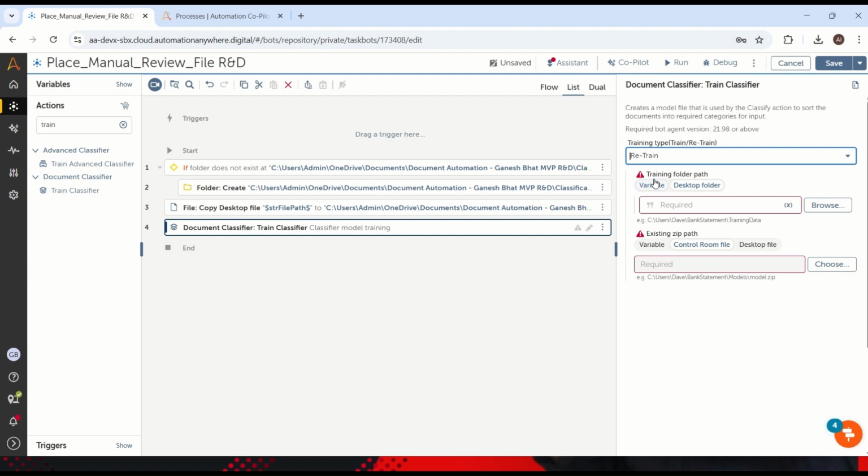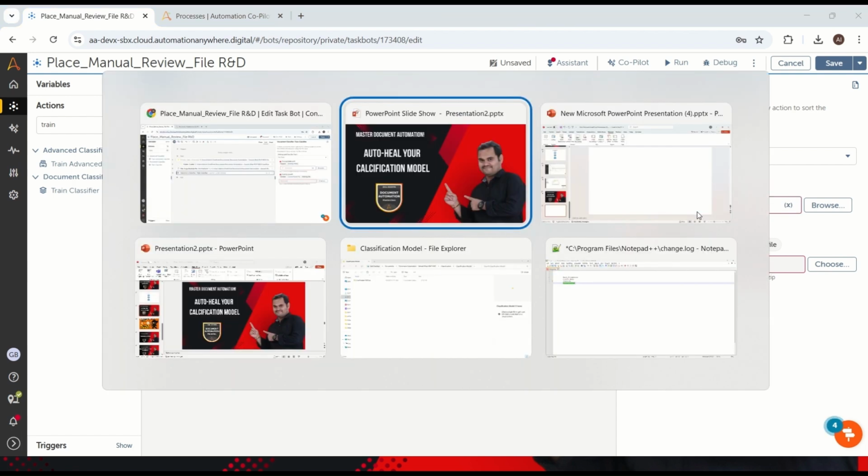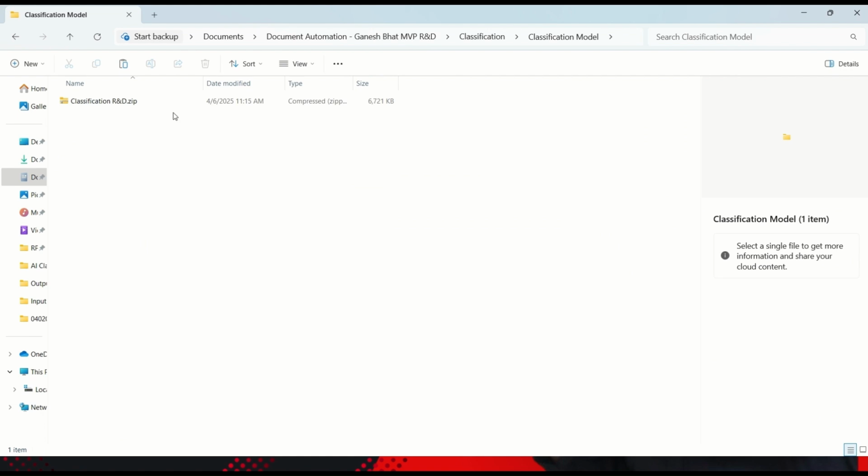Okay, the first time it is unclassified, but after we train, what will happen? So now let's go to the training folder path. Basically you have to give where exactly your files are present, right? So let me go back to our folder, and here we have a model. Great.